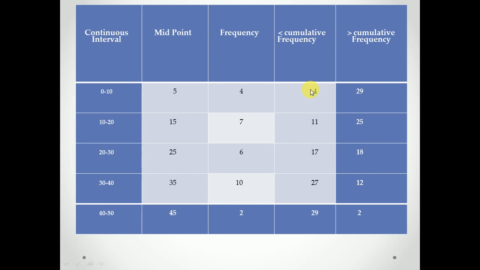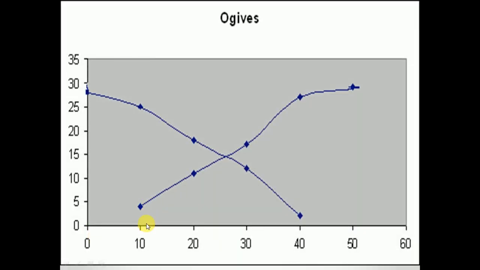The cumulative frequency is 4. So this is the first point of the less than Ogive curve.